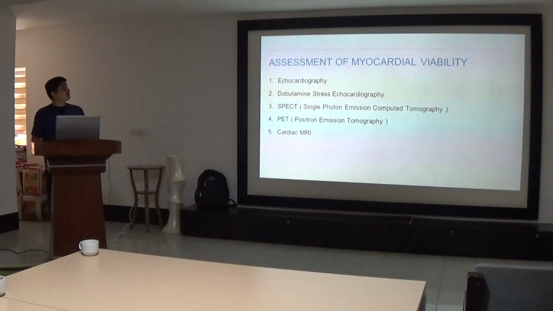So now, how do we assess myocardial viability? Basically there are 5 tests which we have. First is echocardiography, second is dobutamine stress echo, third is SPECT, and fourth is PET. SPECT and PET are basically parts of nuclear cardiology, the SPECT scan and the PET scan. And last is cardiac MRI.